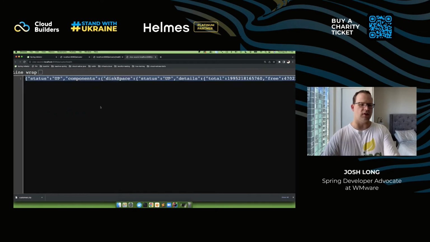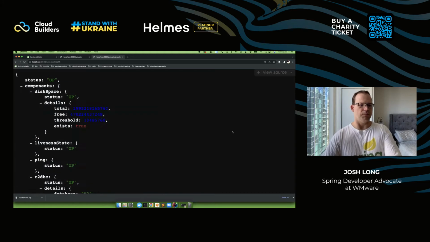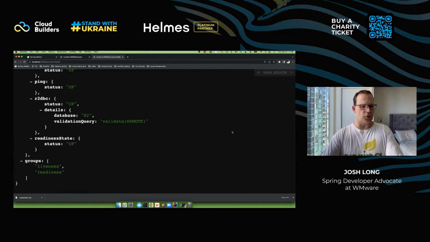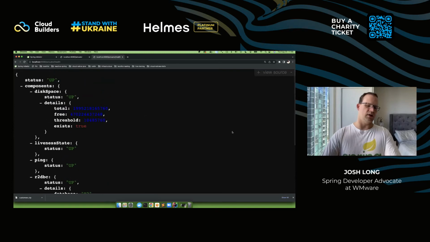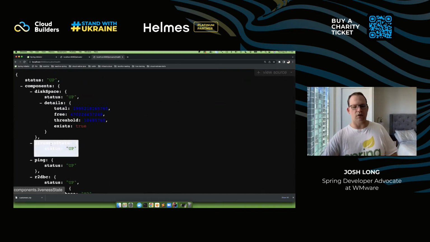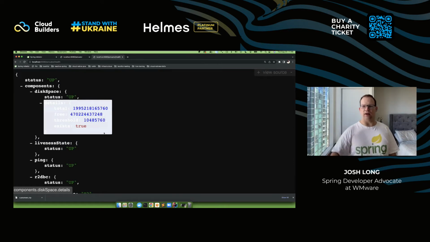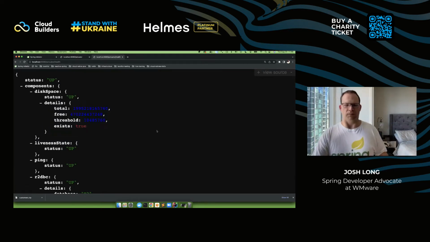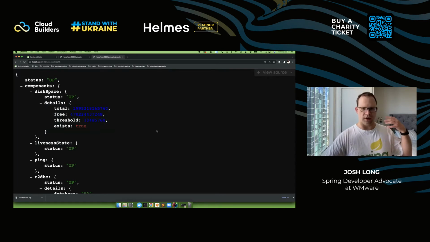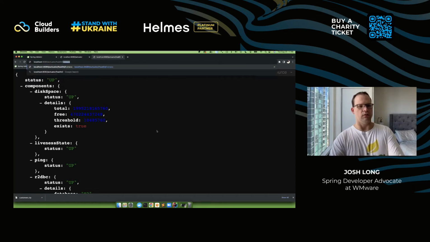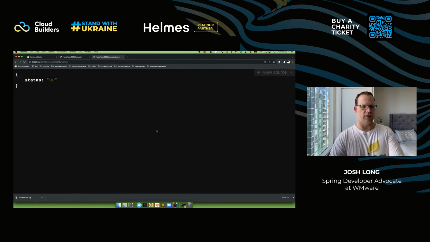You can look at the source, it's just like this, but I've got a browser plugin, of course. It gives us information about the different health states, the state of the subsystems of the application. In Kubernetes, there's 2 particular kinds of health checks. One is called a readiness check. The readiness check tells the Kubernetes orchestrator whether the service is ready to be put into production. And the other one is liveness. And so we already have those. We have readiness, right, and liveness. And of course, these are specifically meant for you to use in deploying your application to Kubernetes via a pod. Okay, so we have those there.